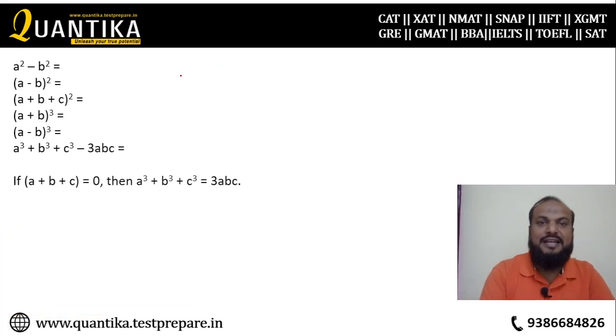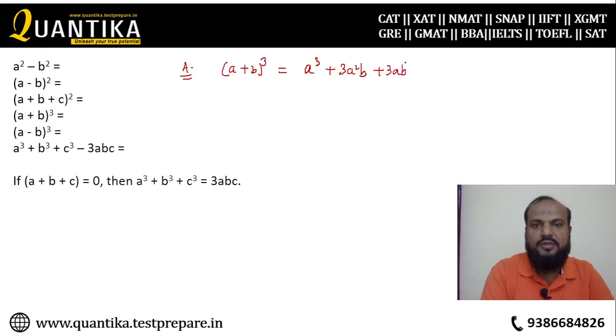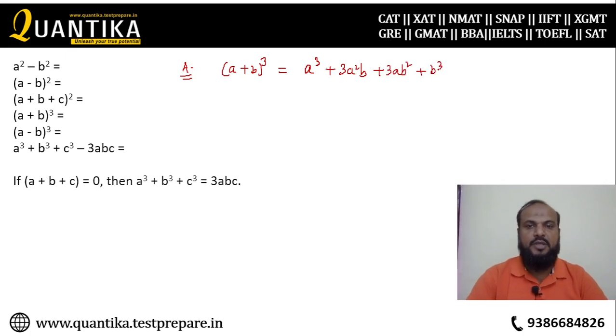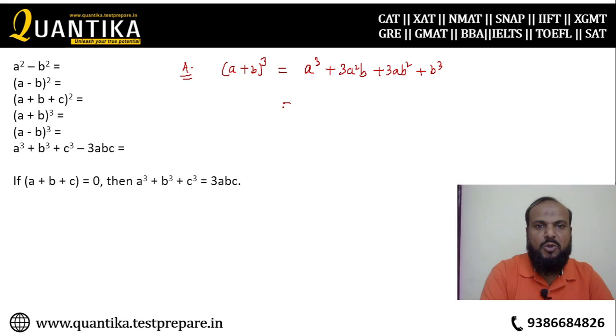There are a few formulas that involve cubes. A plus b whole cube is equal to a cube plus 3a square b plus 3ab square plus b cube. When you reshuffle it or arrange it properly, you get a cube plus b cube, and when you take 3ab common from here, you get 3ab into a plus b. Look at it closely.